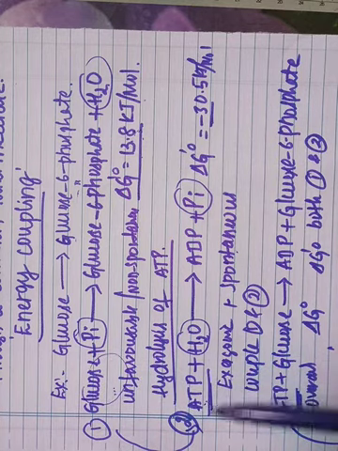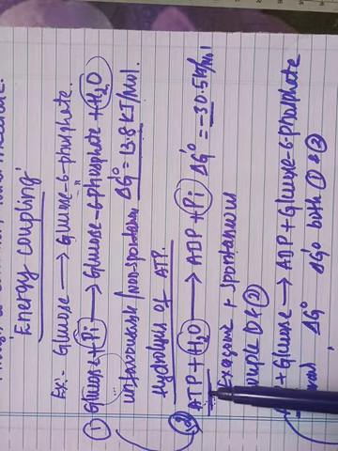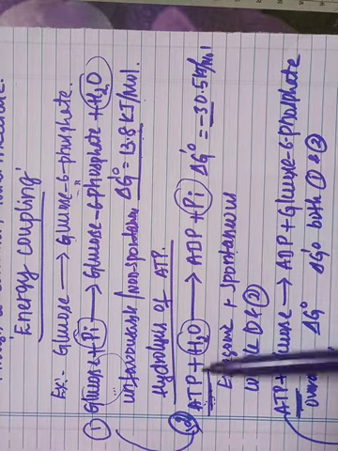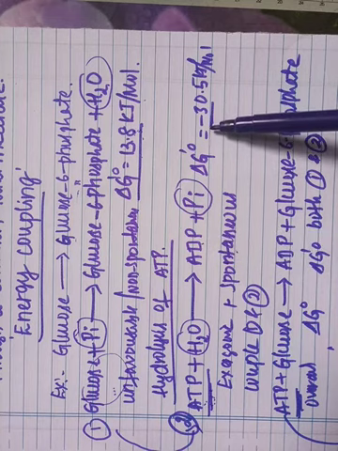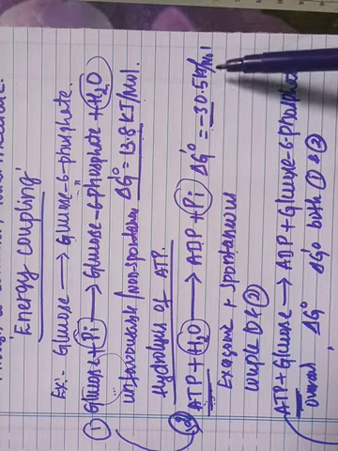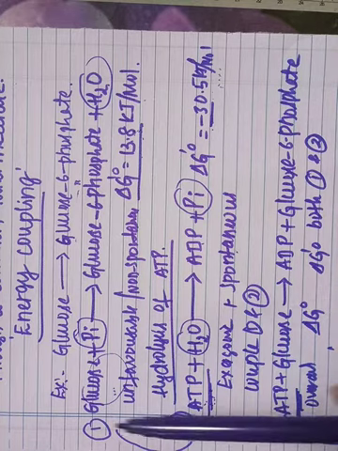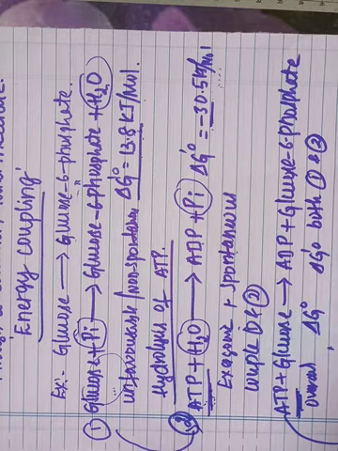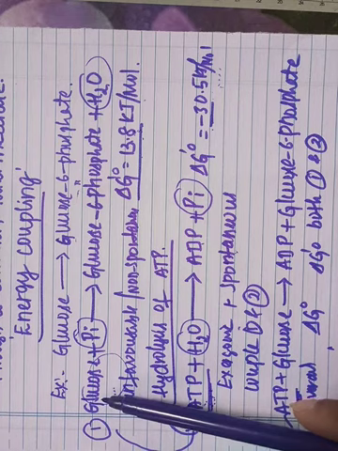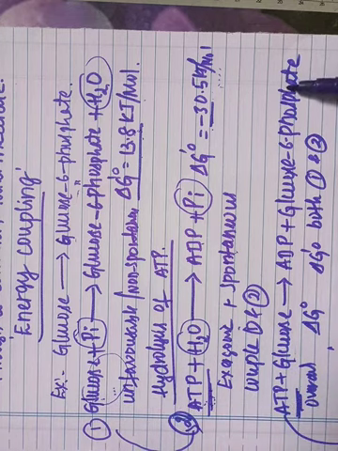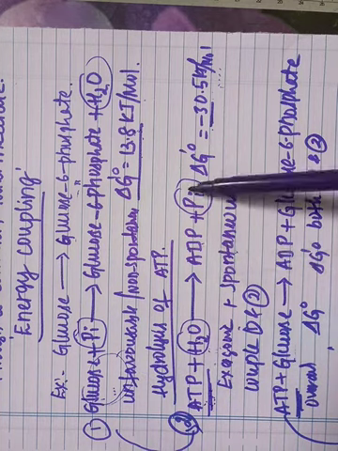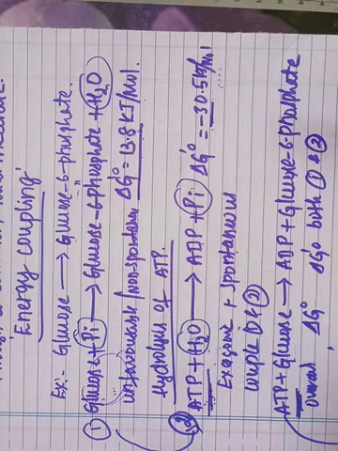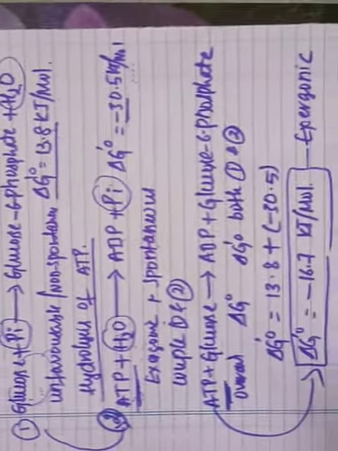When it is coupled with the hydrolysis of ATP, which is an exergonic, spontaneous process with a free energy change of minus 30.5 kilojoules per mole, the overall reaction becomes spontaneous. So a thermodynamically unfavorable reaction is made to proceed in the forward direction by coupling it with a high energy molecule having the common intermediates, which is called energy coupling.